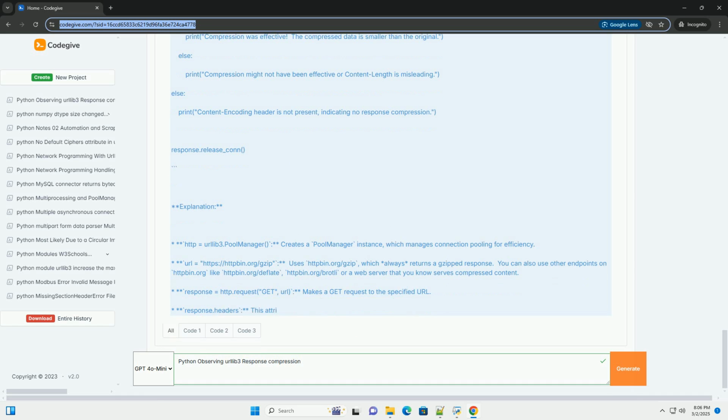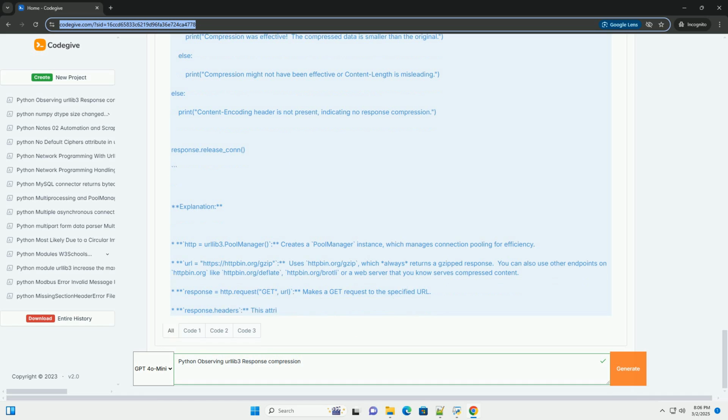Response header, content encoding: the server, if it chooses to compress the response, adds the content encoding header to the HTTP response. This header specifies the compression algorithm used, for example gzip, deflate, br. Automatic decompression: when urllib3 receives a response with a content encoding header, it automatically decompresses the content according to the specified algorithm.